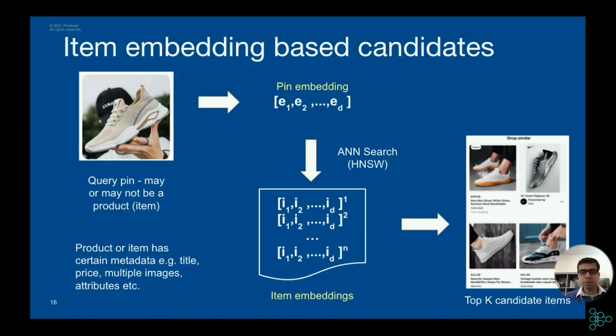And then we have the items in our catalog. We represent those items also using embeddings. Now we use the query pin embedding to query the item embedding database. This is called approximate nearest neighbor search. And to do that, we use a standard library called HNSW. But we use our own custom techniques to create the query pin embeddings and the item embeddings.